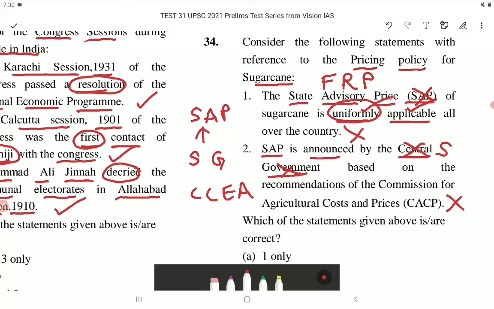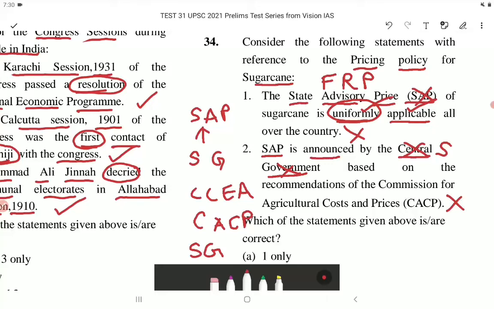The FRP is decided on the basis of the recommendations of the Commission for Agricultural Costs and Prices, CACP, in consultation with the state governments, and after taking feedback from associations of the sugar industry. So statement 2 is incorrect.